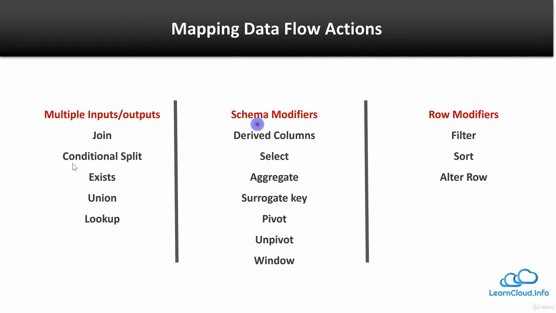And then you may have a need to modify the schema. You may want to add another column, a derived column, or you may want to aggregate those columns, or pivot, unpivot, or use a window function. Those kinds of capabilities are in these activities. And then you may have a need for row modification. You may want to filter some data, sort some data, or alter that row. And all these activities are also available in a wrangling data flow.